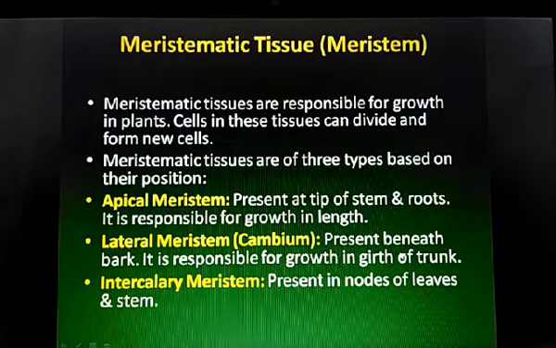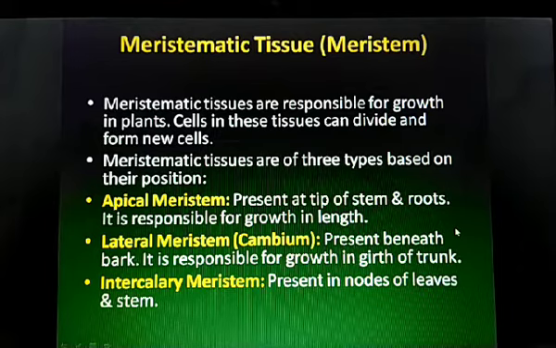Meristematic tissue or simple meristems. Meristematic tissues are responsible for growth in plants. So that means here the cells are continuously dividing, and cells in these tissues divide and form new cells. But let me tell you one thing, that there is no differentiation of the cell in these types of tissues. Meristematic tissues are of three types, as I mentioned, based on their position or location in the plant body.